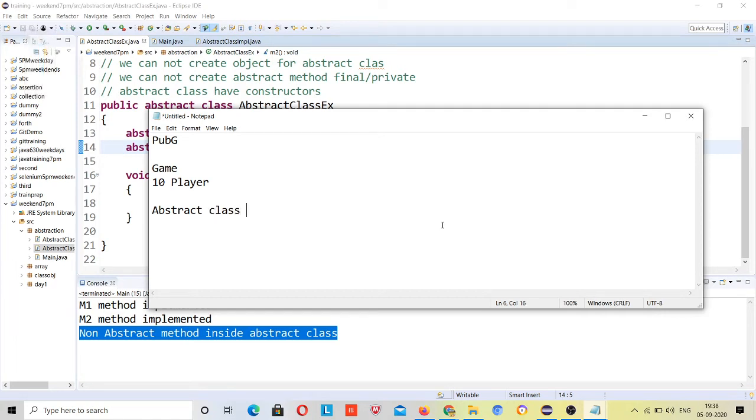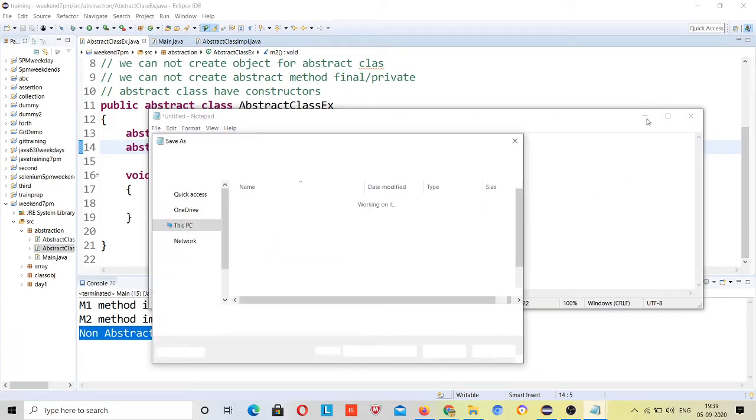Abstract class. Sorry, this keyword is abstract. Abstract class A, and I have three properties in this abstract class: abstract void jump, abstract void walk, and abstract void run. These are three properties.